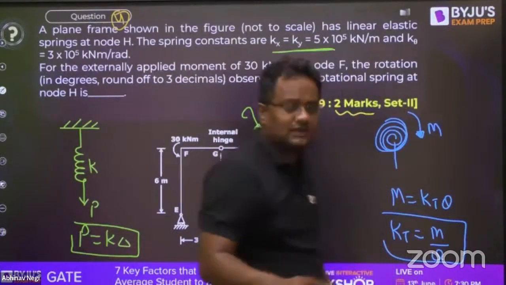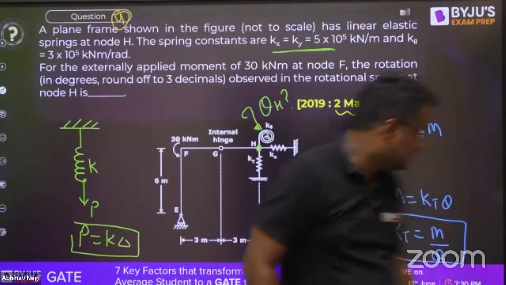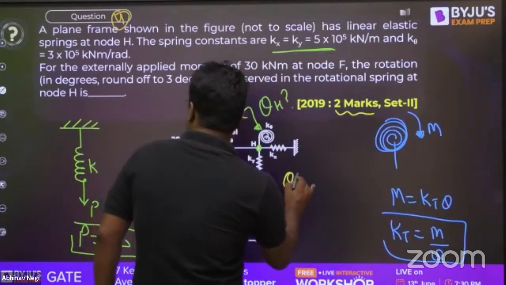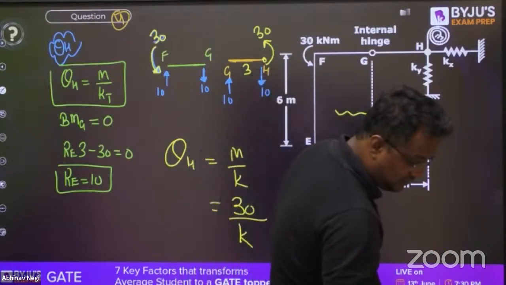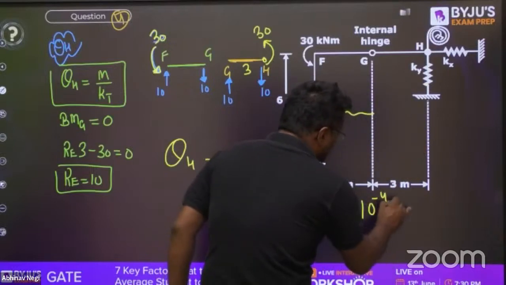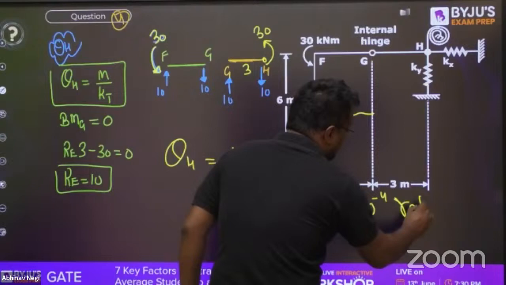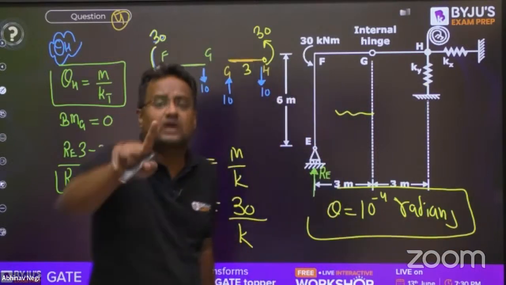Now for the calculation, you should not waste time. Theta will be coming in radians. In such questions, theta will be coming in radians. All these formulas of theta are for radians. That is 10 to the power minus 4 radians. Guys, do you know that when you say for a cantilever where the P load is acting at the free end, theta is PL square by 2EI.